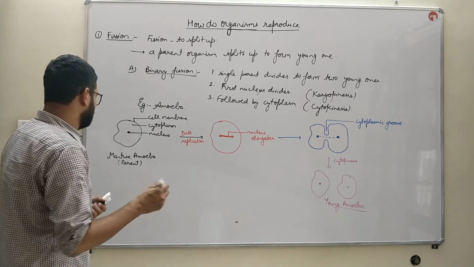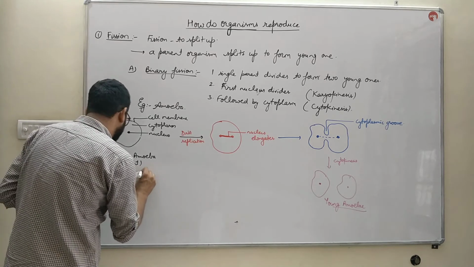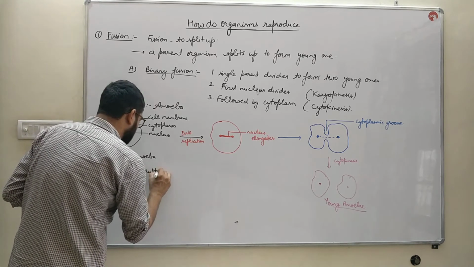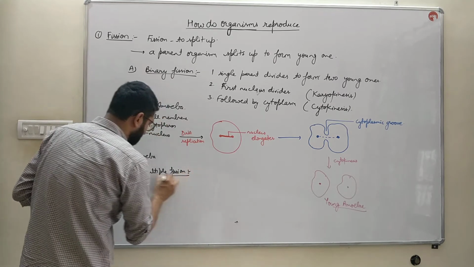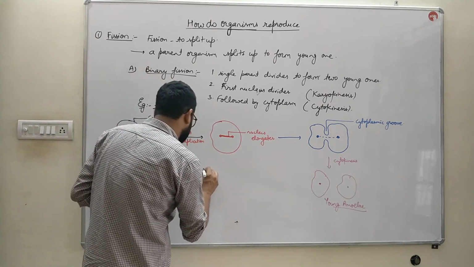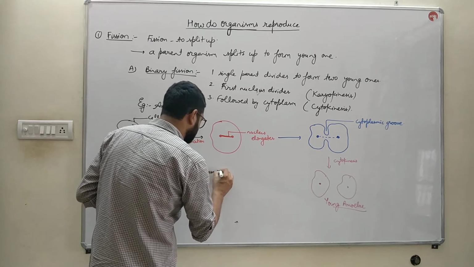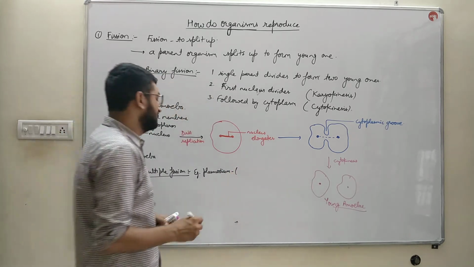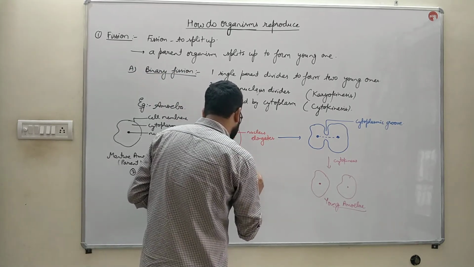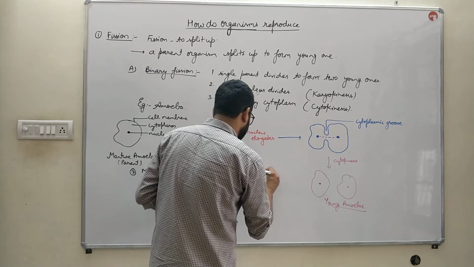Other than binary fission, the second form of fission is multiple fission. An organism like Plasmodium divides by multiple fission, and Plasmodium divides by this in favorable conditions.